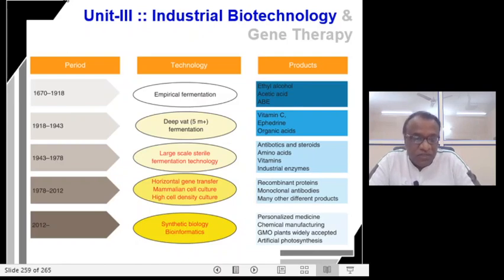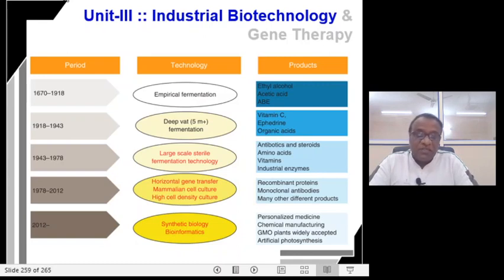And the products which we could harvest are recombinant proteins, monoclonal antibodies, and many other different products using horizontal gene transfer or mammalian cell culture technology. And 2012 onwards, it is about synthetic biology and bioinformatics.